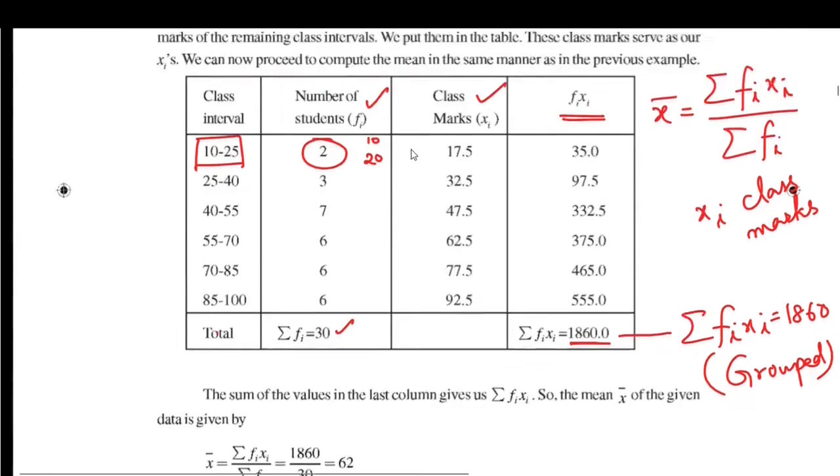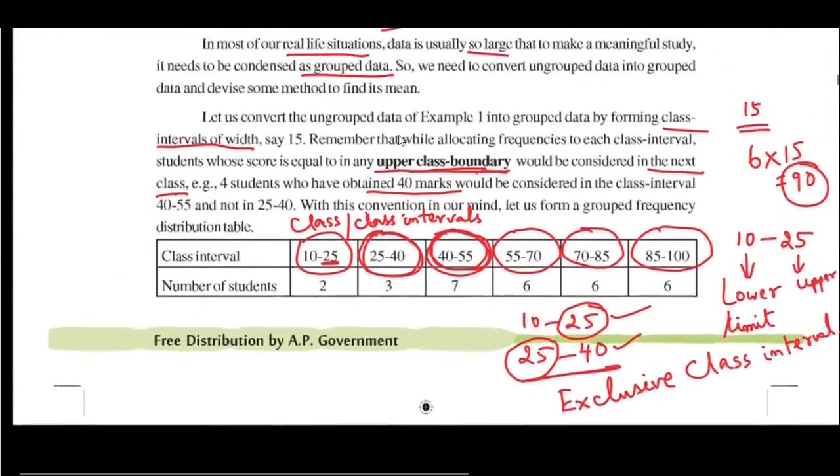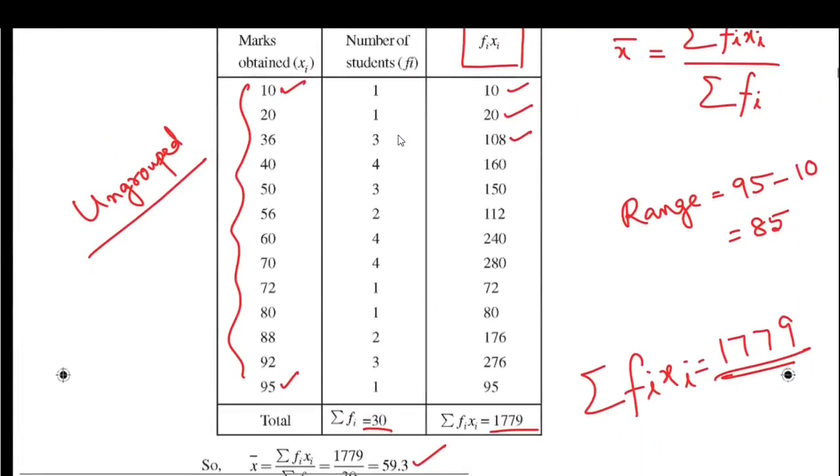If you look at ungrouped data, here we have marks obtained 10 for one student and 20 for one student. While taking groups under class interval 10 to 25, we use these two marks, 10 and 20. So the frequency against this class interval is 2.